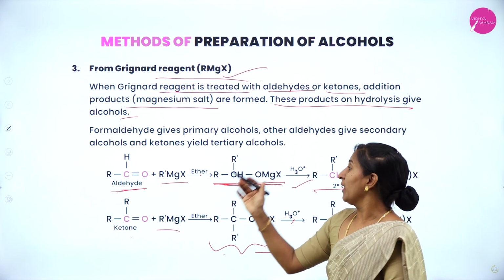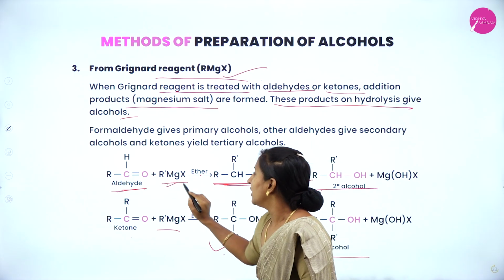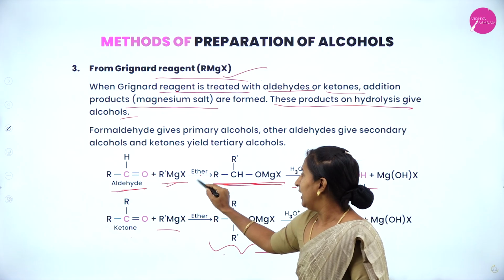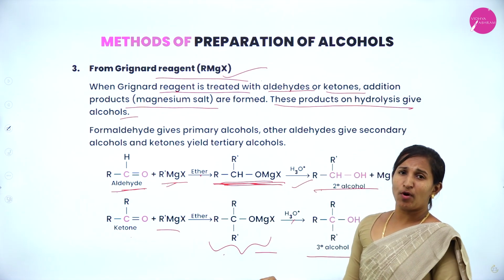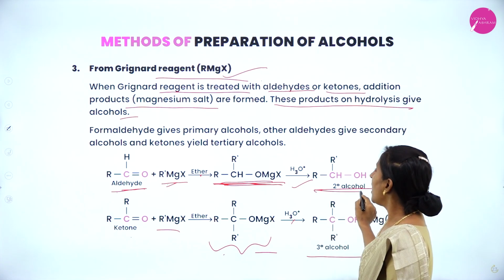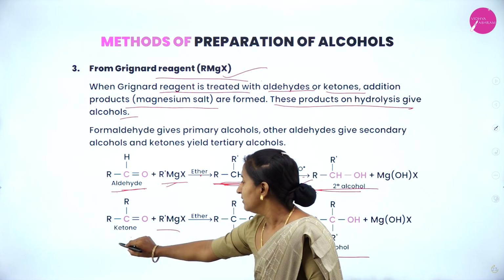Remember students, aldehyde reacts with Grignard reagent in the presence of ether, gives an addition product of magnesium salt, which on acidification gives secondary alcohol.